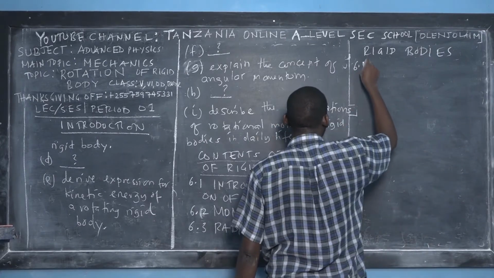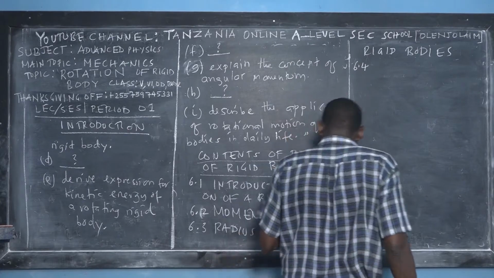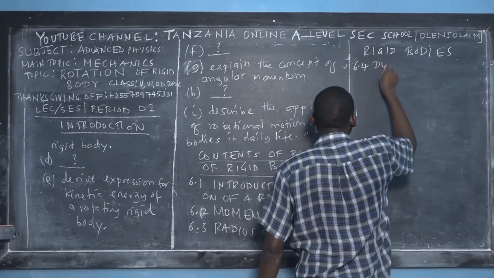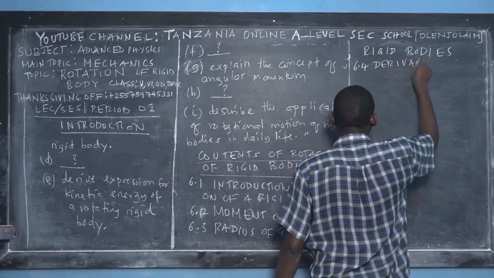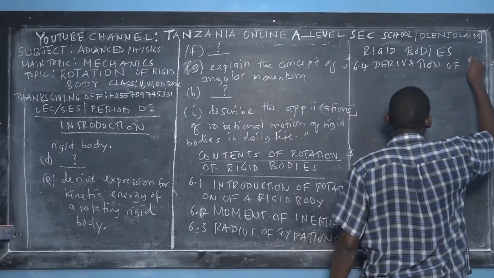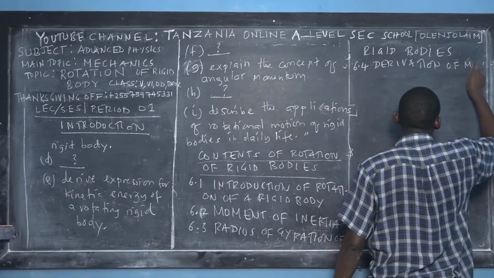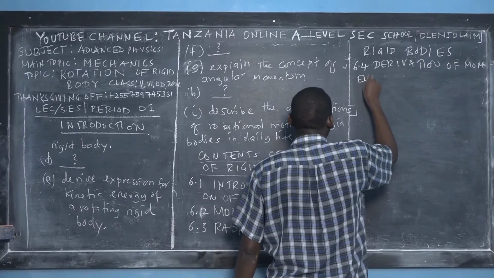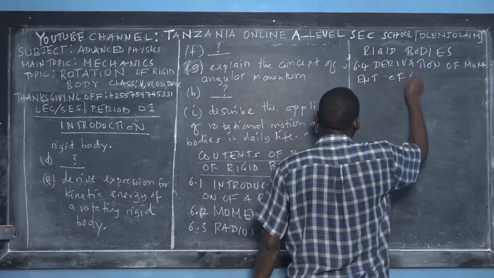And next, the concept 6.4. I will teach you how to do derivations. We'll do the derivation together. I will teach you the derivation of moment of inertia.